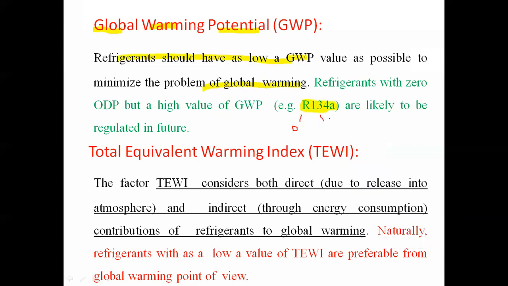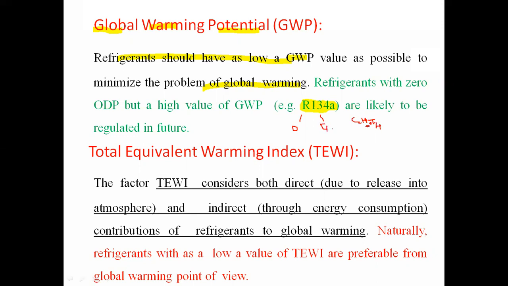But as this refrigerant consists of hydrogen, because C2H2F4, that is nothing but this is the HFC type of refrigerant. So here as hydrogen atom is present, because of the presence of that hydrogen atom, there will be global warming.